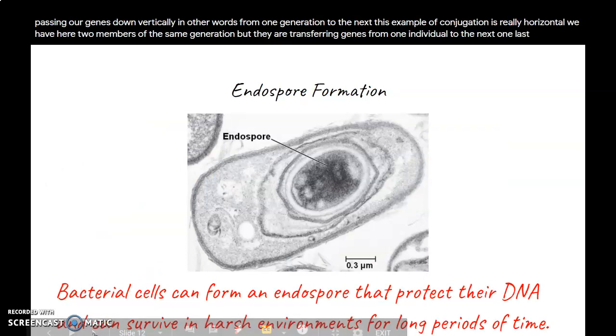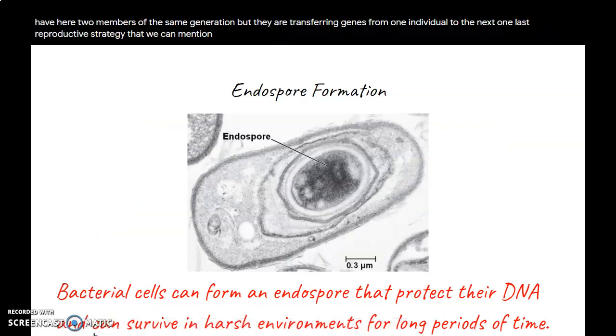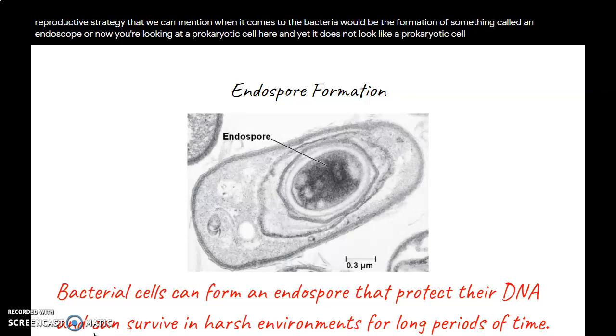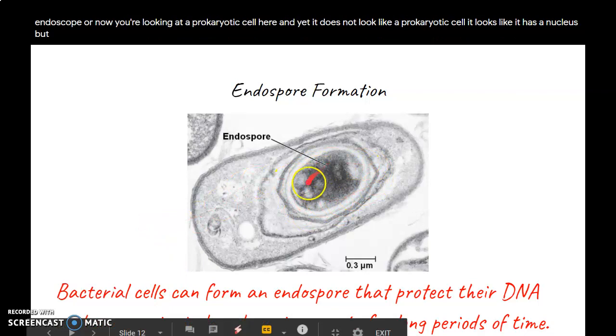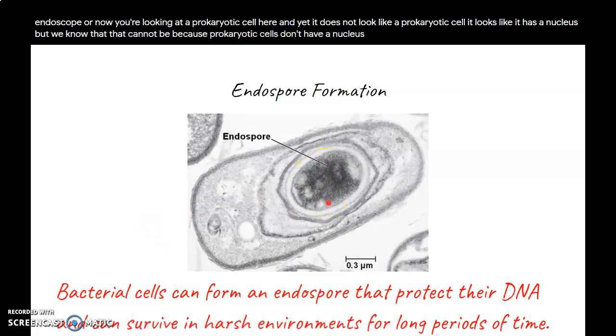One last reproductive strategy that we can mention when it comes to bacteria would be the formation of something called an endospore. Now you're looking at a prokaryotic cell here, and yet it does not look like a prokaryotic cell. It looks like it has a nucleus. But we know that that cannot be because prokaryotic cells don't have a nucleus.